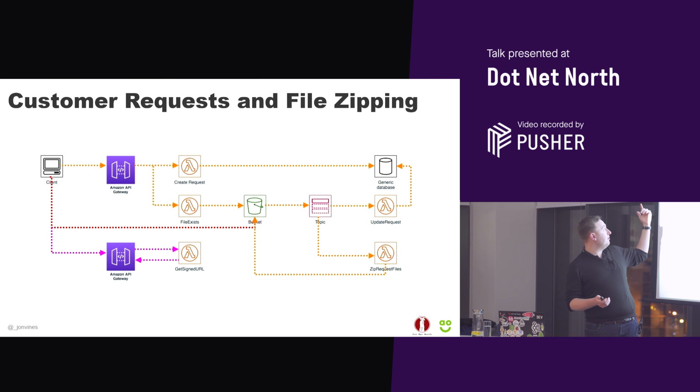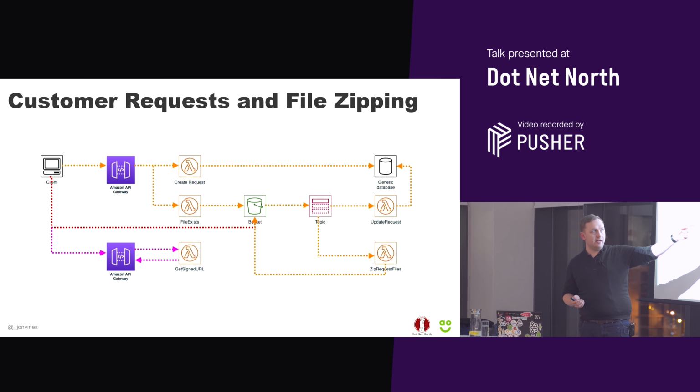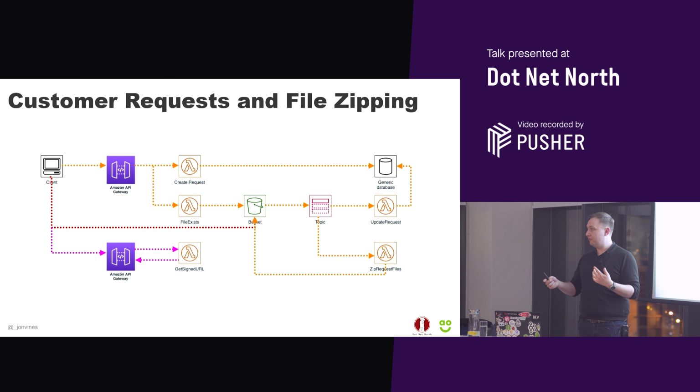From that, when we uploaded the file, it got to the bucket, and the interesting bit was when it actually started triggering things to happen. So we triggered onto an SNS topic. That then triggered 2 separate Lambdas. One of them zipped all of the files that we had in the folder for that particular request. And the other one updated the request in the generic database so that from the UI, the user could see each of the files that had been uploaded.